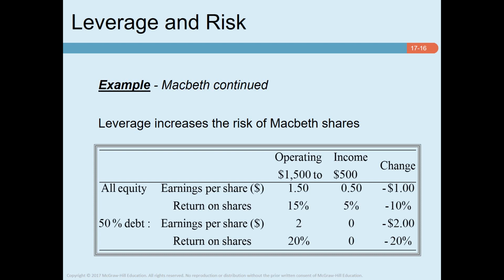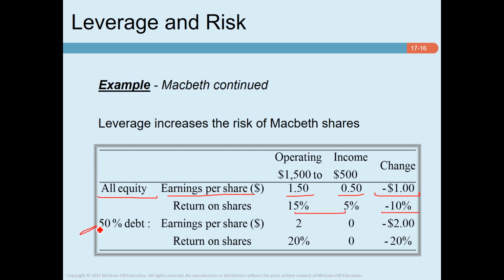Now look at this example. When the company is an all-equity firm, its earning per share is 1.5 when operating income is 1,500, and earning per share is 0.5 when operating income is 500. So the change in earning per share is $1, and return on share is 15% and 5% respectively, so the difference is 10%.